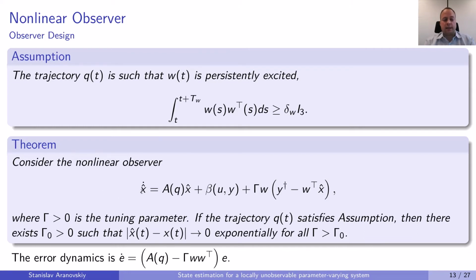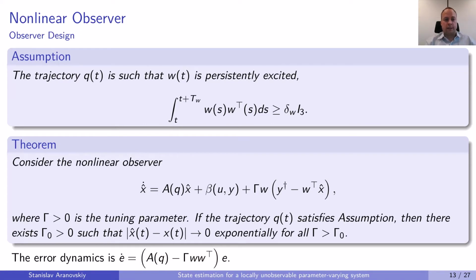And then we can design the standard nonlinear observer. So we reproduce the dynamics of the system and add some correction. And if we have the persistency of excitation, then our observer is exponentially stable for all sufficiently large gamma. The proof is rather straightforward and is based on the Lyapunov analysis. So we have new convergence conditions.